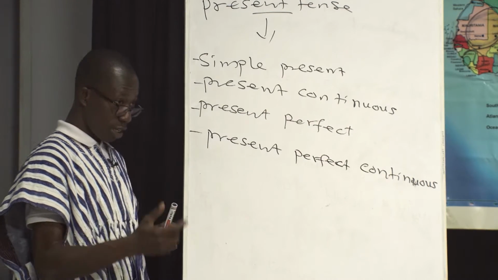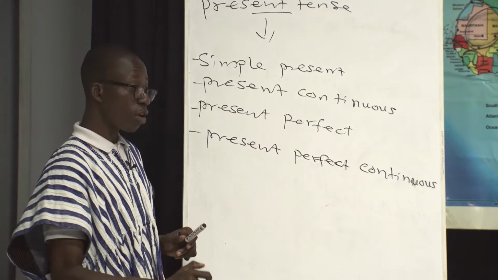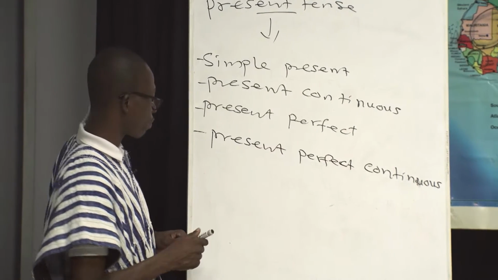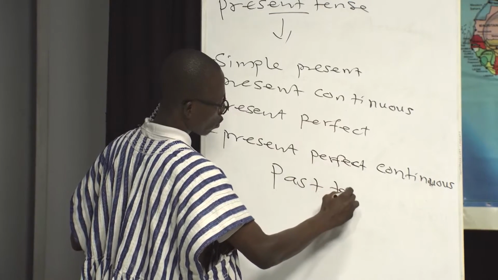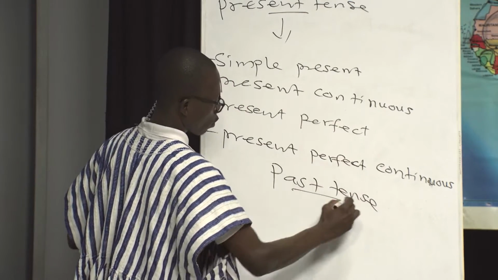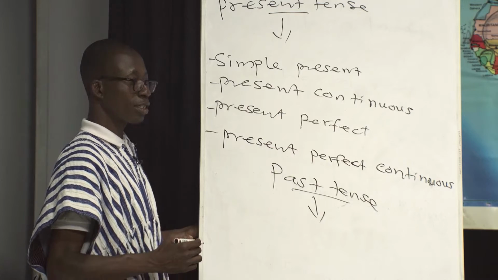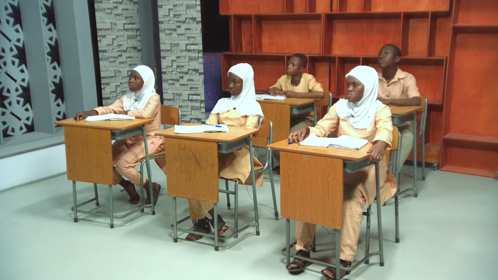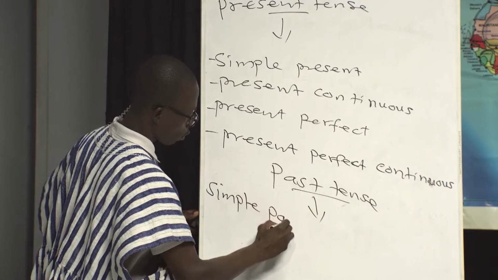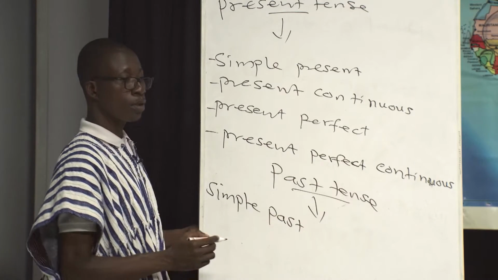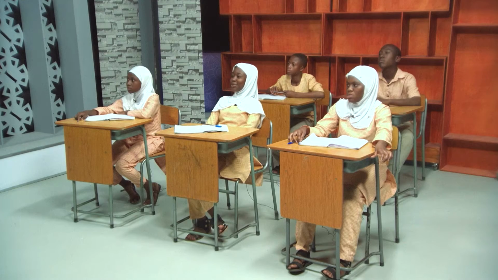Then we came to past tenses, and we also identified some branches, and we discussed them. And in the past, the branches, yes? Salma? Simple past. In order. Past continuous.